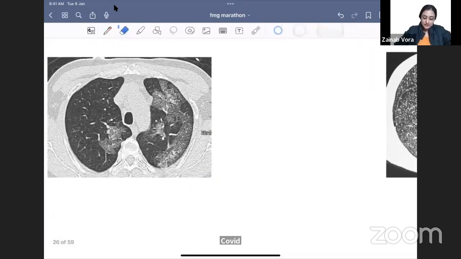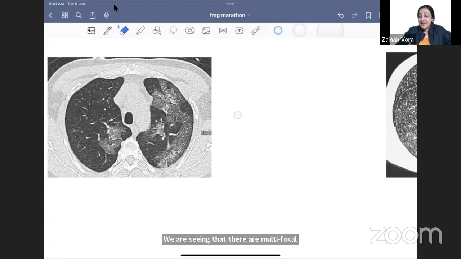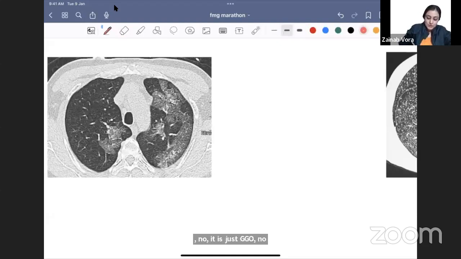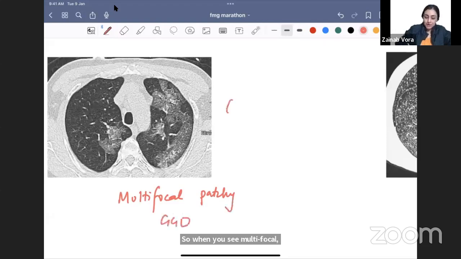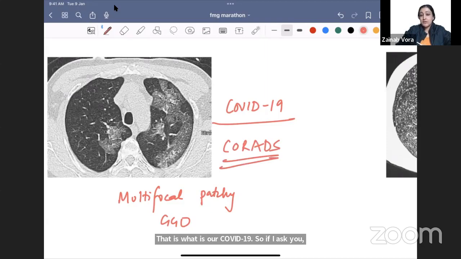What do you see here? We are seeing that there are multifocal patchy GGOs. Is there any halo here, a nodule that is round with GGO behind it? No, it is just GGO, no nodules. So when you see multifocal, many patchy peripheral GGOs, that is our COVID-19. If I ask you to give a CORAD score, what score will I give this patient? 1, 2, 3, 4, 5? 5. CORAD 5 means it is typical for COVID-19, right?